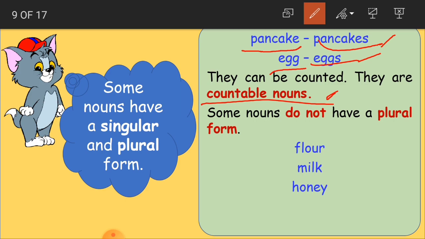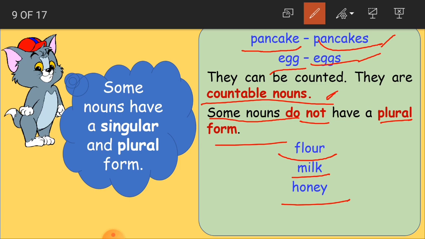Understood, children? Yes. And some nouns do not have a plural form. Suppose flour. If you see flour here, flour is flour only in plural also. So we cannot count it. So milk, honey. So they do not have a plural form. We do not write milks, honeys, flours. We do not write like that. We only say flour, milk, honey.